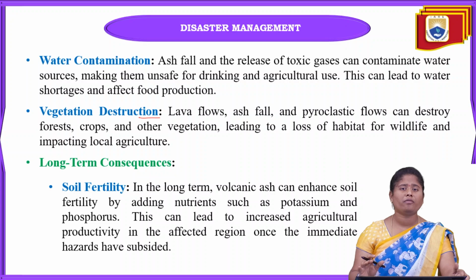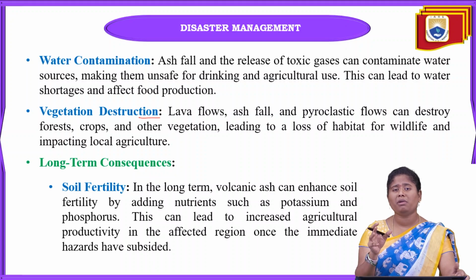Okay, and after the cooling of this lava, that soil can be used for agricultural purposes. Why? Because a volcanic eruption is somewhat good also. There will be so many minerals when volcanic ash or lava goes towards the earth's surface, so after the cooling of this lava we can use that land for agriculture.